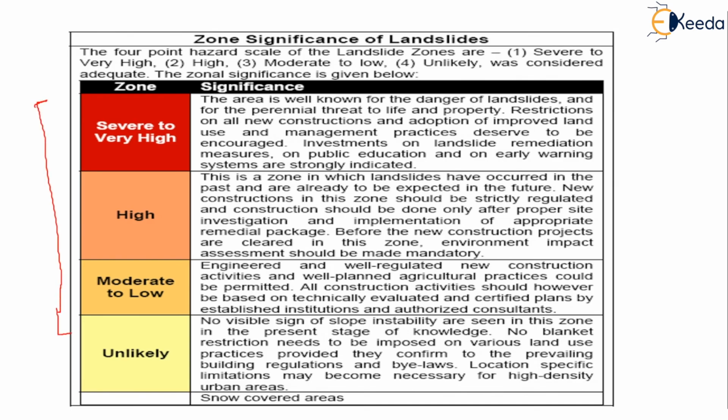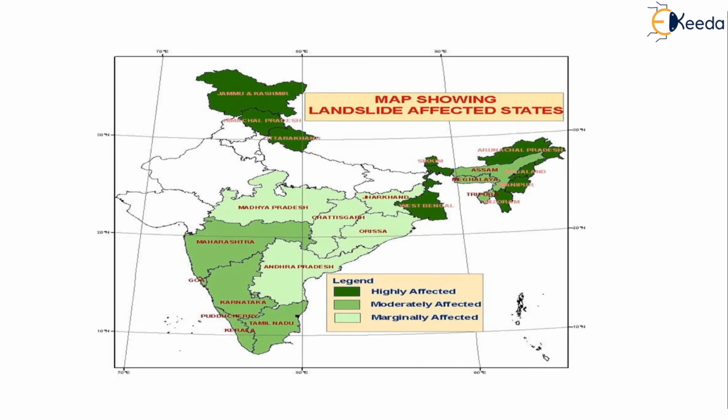It is clearly mentioned. See, this is a zonation map which is showing the landslide affected states. The dark green is highly affected, light green is moderately affected, and the white one is marginally affected. This is how India is zoned.